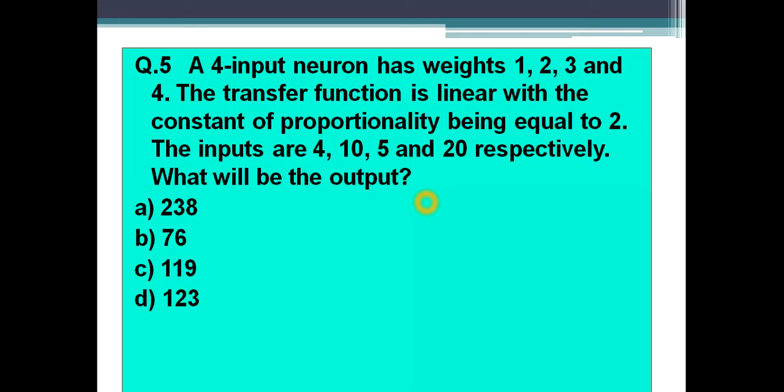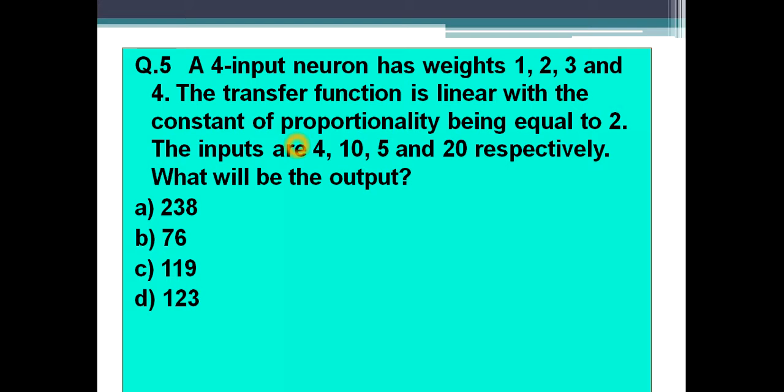Next question: a 4-input neuron has weights 1, 2, 3, and 4. The transfer function is linear with the constant of proportionality being equal to 2. The inputs are 4, 10, 5, and 20 respectively. What will be the output? Option A 238, B 76, C 119, D 123. Take a screenshot.